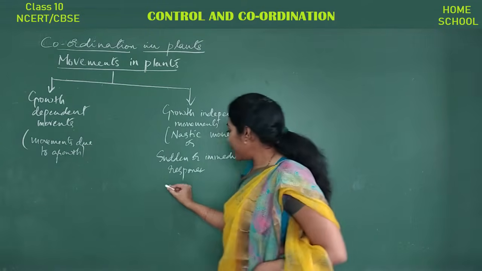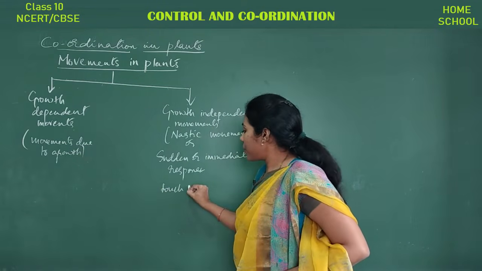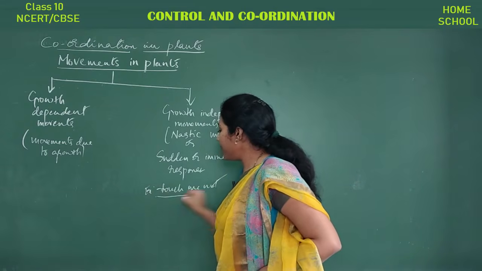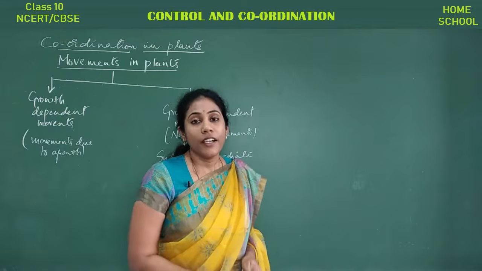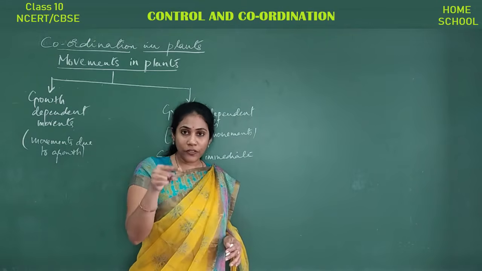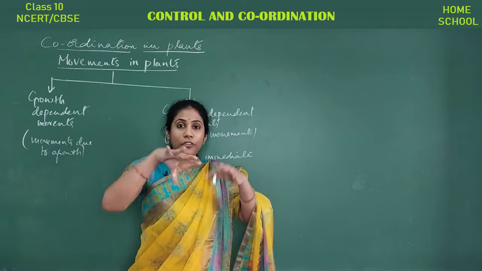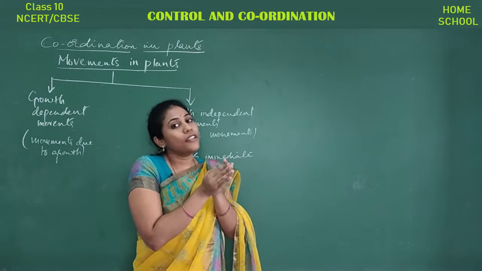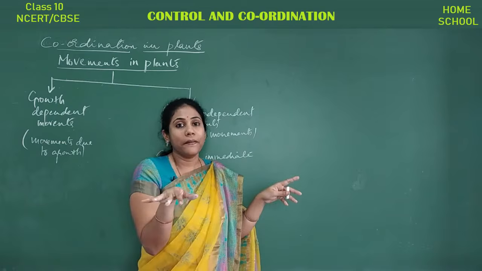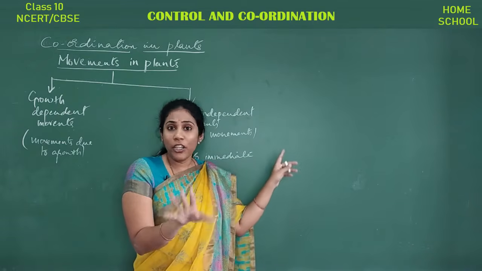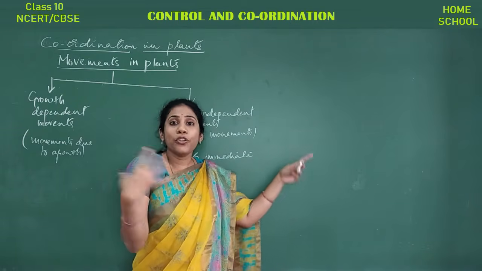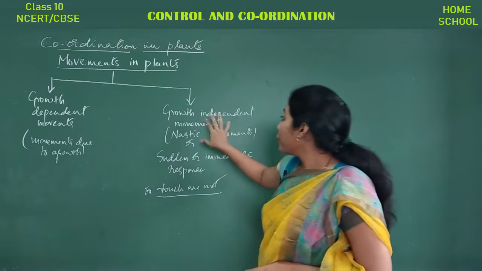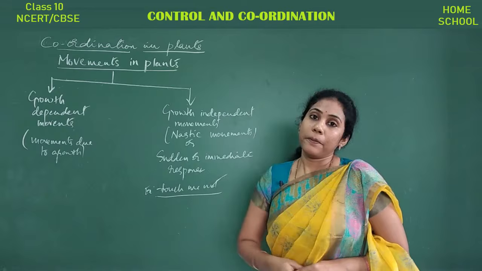For example, the touch me not plant. Have you ever seen touch me not plants? Definitely everybody would have experienced this. If you touch any one leaf of a touch me not plant, the entire leaflet will shrink, isn't it? That is what we mean by immediate movement, right? This movement doesn't depend on growth. There is no growth at all in this movement, right? That's the reason it is called growth independent movement.